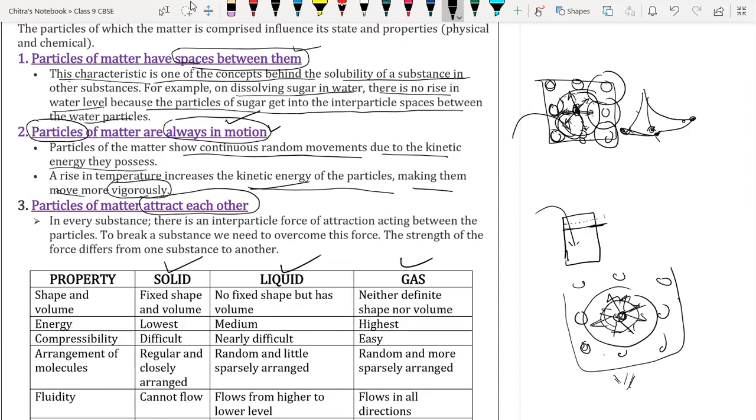Now we have the third property: particles of matter attract each other. In every substance, there is an interparticle force of attraction acting between the neighboring particles. Suppose these are the particles, so these particles are bonded with each other by the force of attraction. That force is between these two particles, that's why it is called interparticle force of attraction, or also intermolecular force of attraction.